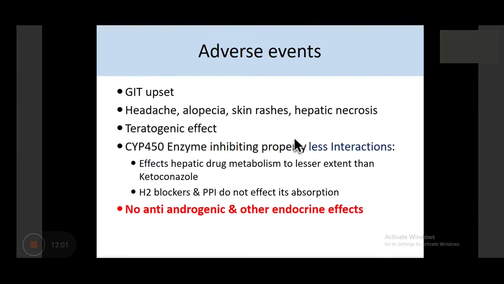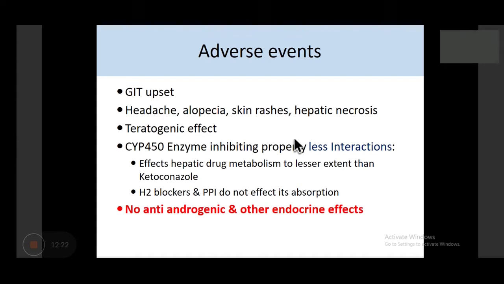Adverse effects: it is almost a very, very good drug, very tolerable. Apart from a few GI upsets like nausea, vomiting, anorexia, abdominal pain, some other toxicity and adverse events like headache, alopecia, skin rash, and hepatic necrosis can be seen. Teratogenic effect has been noticed, and hence it should not be given to a pregnant lady.